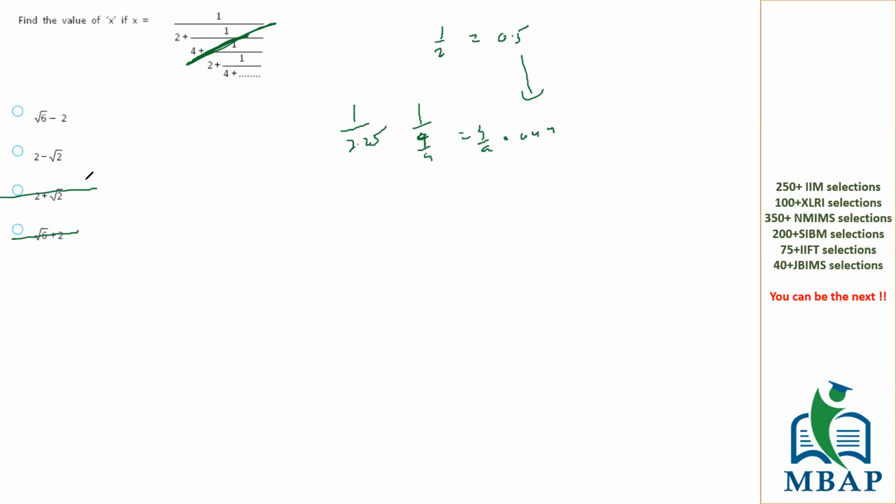This goes out, this goes out. 2 minus root 2 is how much? 2 minus 1.4, which is between 0.5 and 0.6. And root 6 minus 2 will become how much? Root 6 is 2.4. So it's 2.4 minus 2, which is 0.4, which is the closest answer that we are looking at. So without doing much, we got the answer.